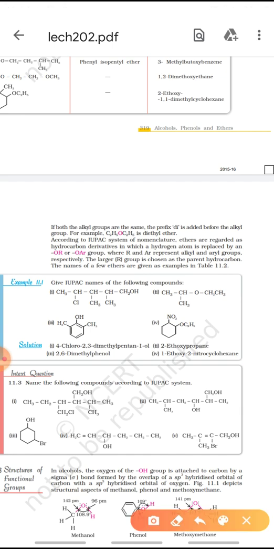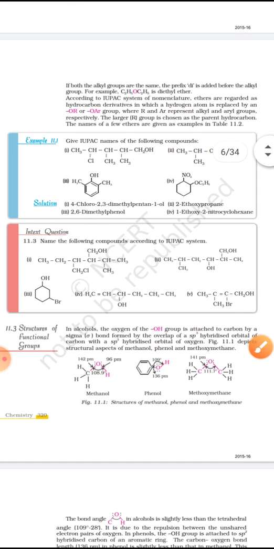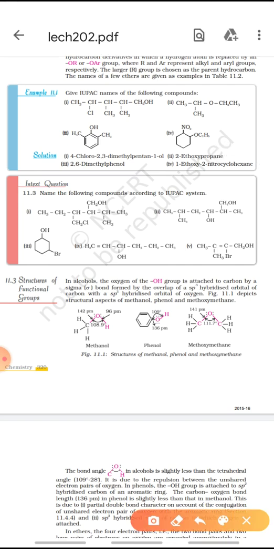So it will be 1-ethoxy-2-nitrocyclohexane. Now similarly you can name these compounds also, for example this will be 3-bromocyclohexanol, and for this one we'll start the numbering from this side, 2, 3, 4, 5, 6. It will be hex-1-en-2-ol. Similarly you can name them.